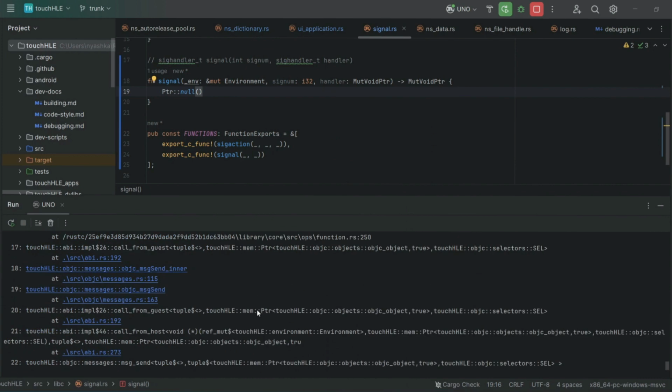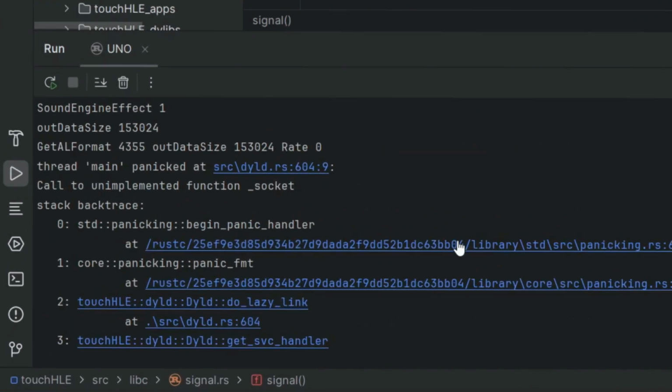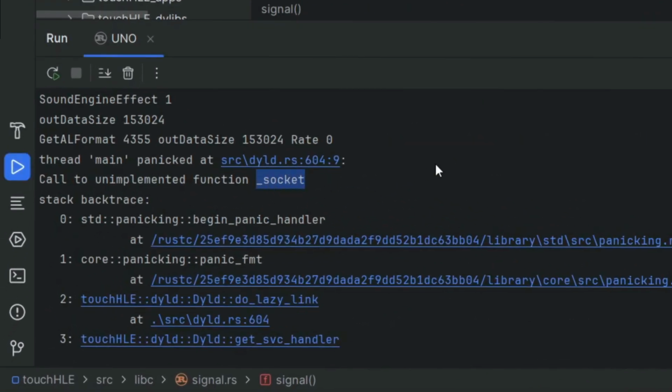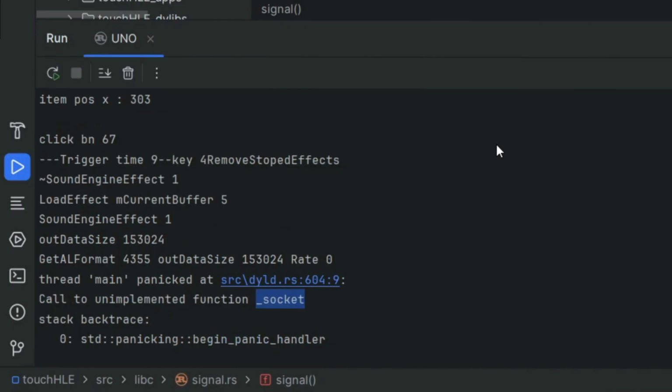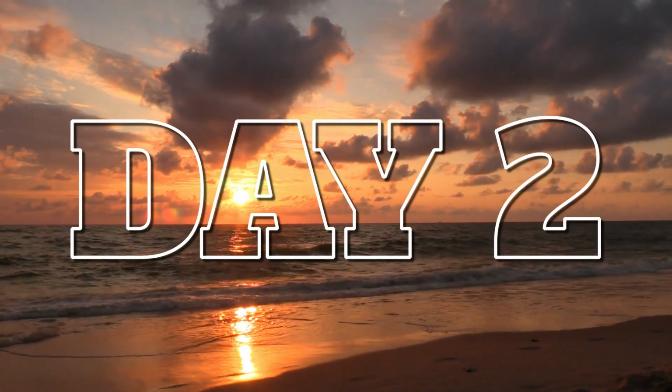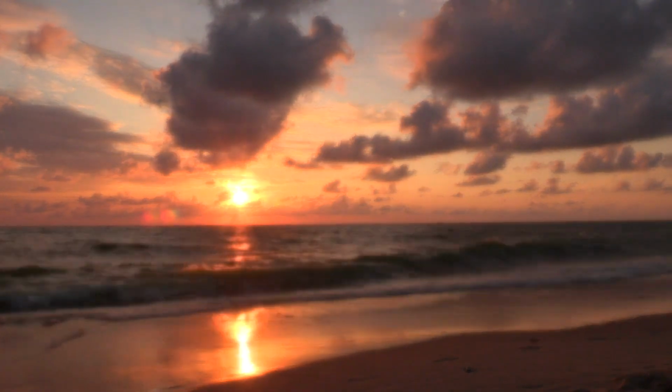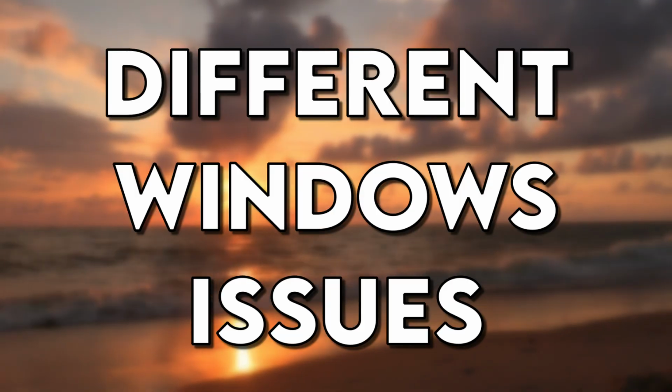We have a crash again, but unfortunately this is a dead end, as even the single-player mode requires full networking support, which is not something I am able to do right now. This marks the end of the second day, and it's time to reflect on different Windows issues.